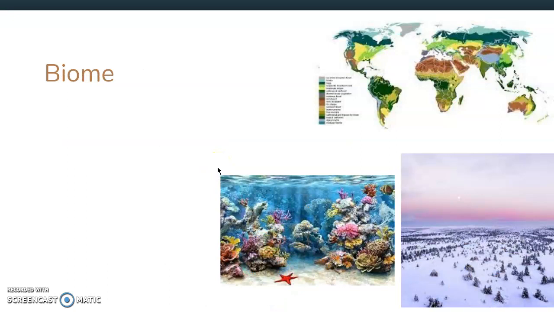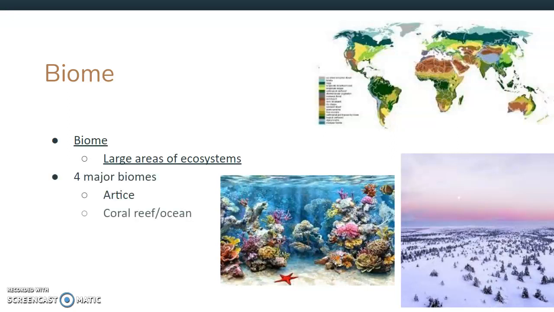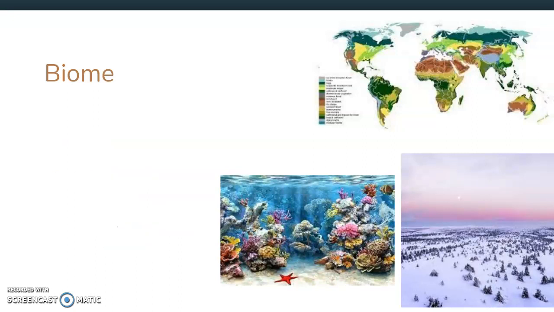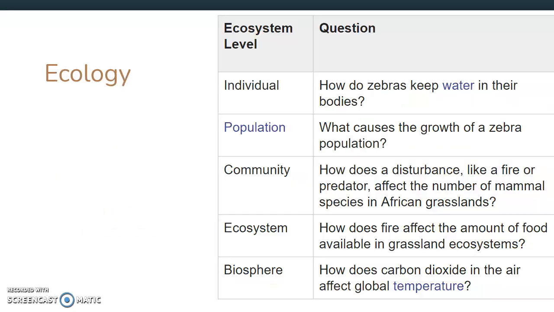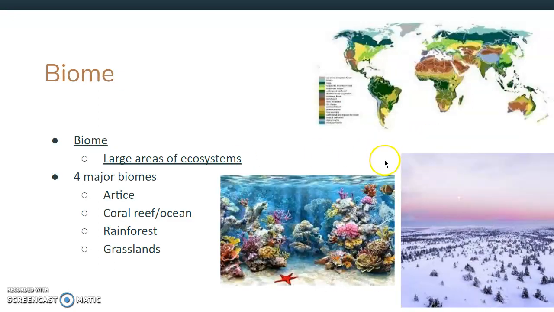All right, now we have a biome. So a biome is a large area of ecosystems together. So we have 4 major biomes we'll learn about, which is the Arctic, the coral reef or the ocean, the rainforest, and the grasslands. And oh, sorry, that popped up kind of weird.